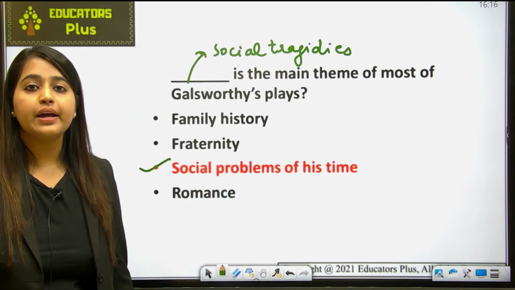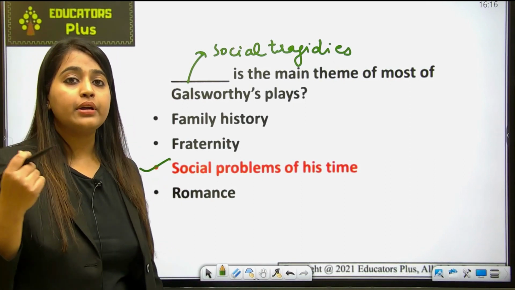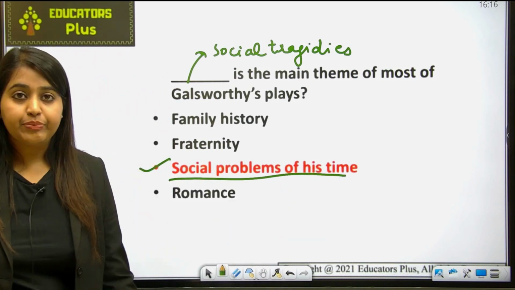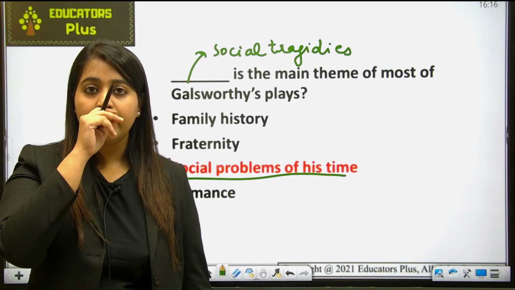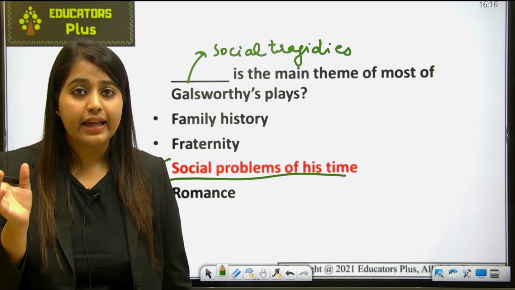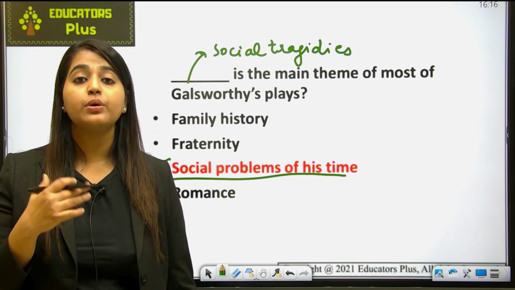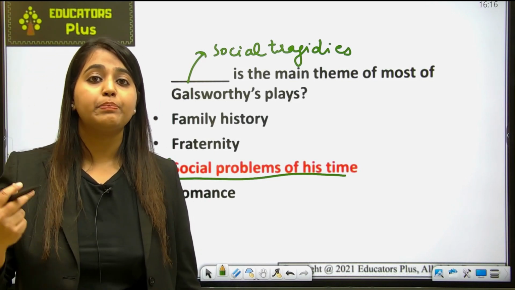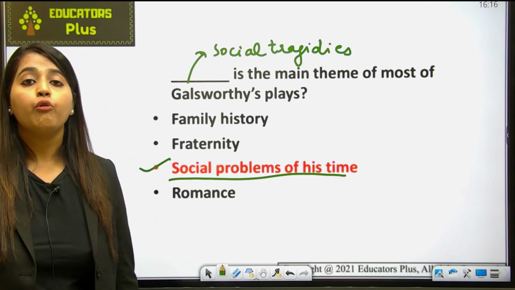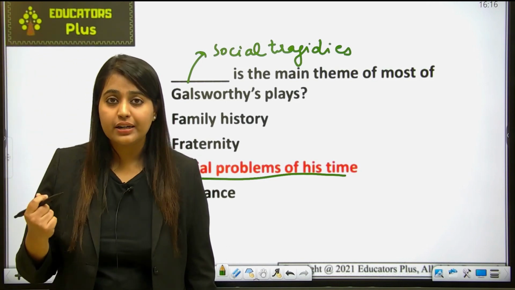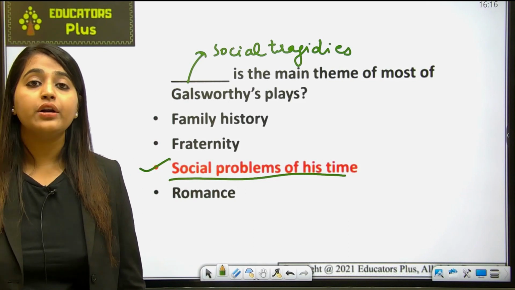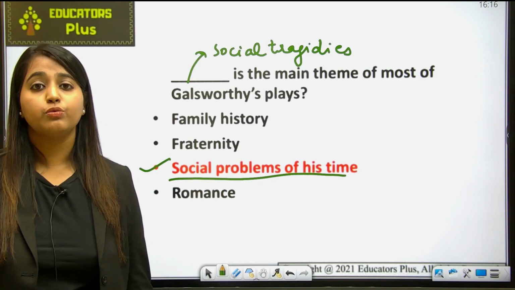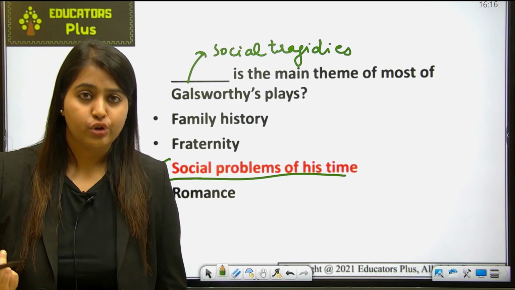ठीक है, so that's why his works or his plays contain social problems of his time. Okay. Also remember that Galsworthy was in need of charity and understanding in the world today. So he wants to understand the world and why his world is like that, and he wanted to communicate that to the public through the medium of dramas. ठीक है, वो अपने around social issues को judge करता था, and then he used to write in his play and wants to communicate his views to the people through the medium of drama. ठीक है.